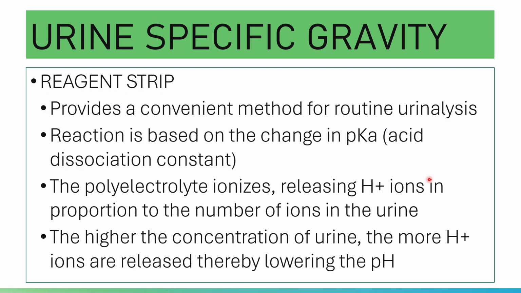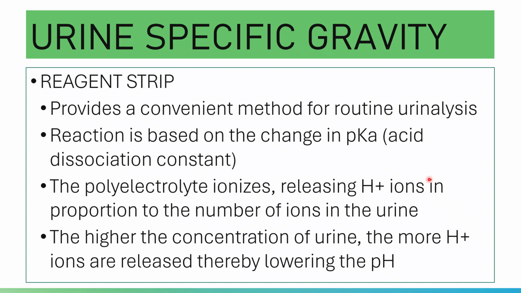So what happens here? When the ionic concentration is high, what does that mean? If there are more ions dissolved in the sample, the acid dissociation constant, or the pKa, is decreased. If the pKa is decreased, the pH is decreased also.